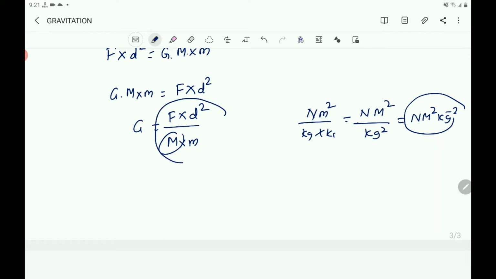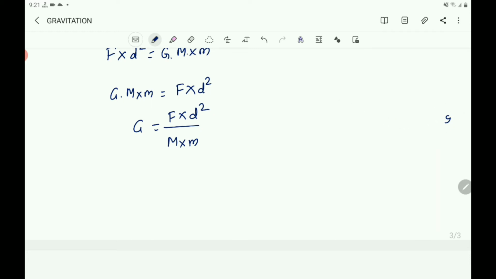How did you get it? By using the unit of each quantity. The SI unit of F is Newton, the SI unit of d is m, so it becomes m square, and the SI unit of the masses is kg and kg. So it becomes Newton meter square kg to the power of minus 2. Therefore, we got the unit by taking the unit of each physical quantity in the relation.